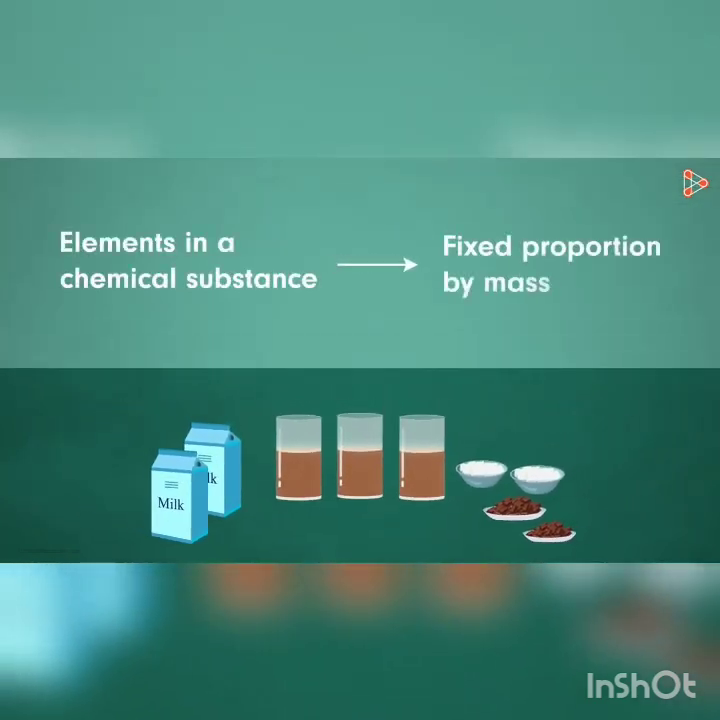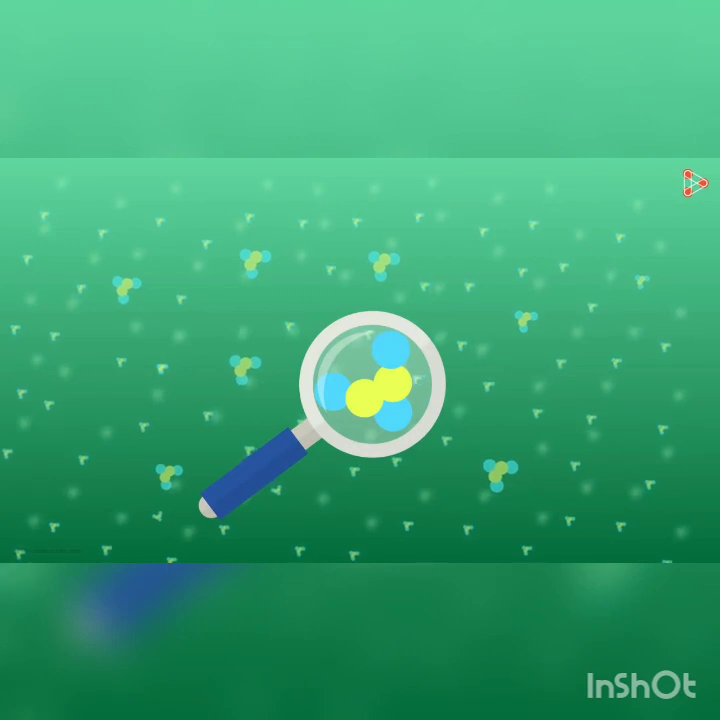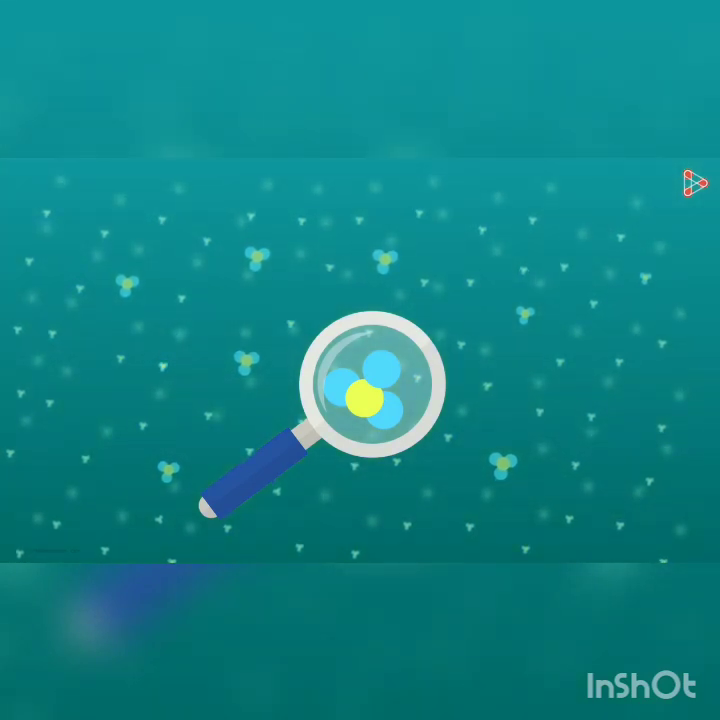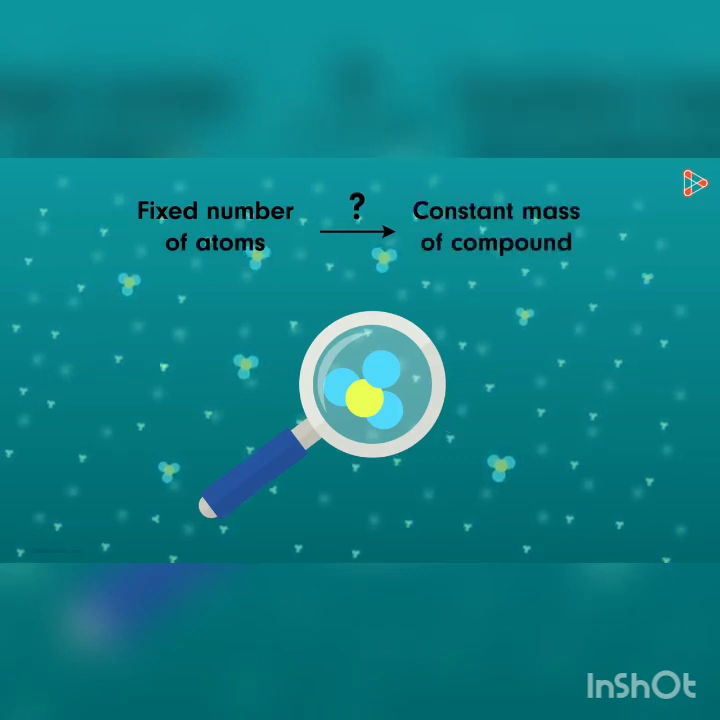Similarly, in any chemical substance, the elements present are always in a fixed proportion by mass. So let us take the example of elements A and B giving us the compound C. Now, if we observe just one single unit of the compound C, then we can notice that it has 2 atoms of element A and 3 atoms of element B. Is it true for all the units making up the compound C? Yes. It means that even if one atom from any of these units is removed or added, then it can no longer be called compound C. It will change to something different. So if the number of atoms is fixed, then the mass will also be constant, right?